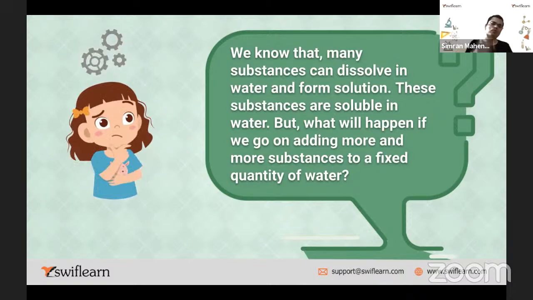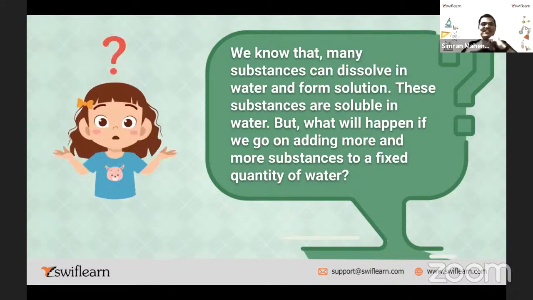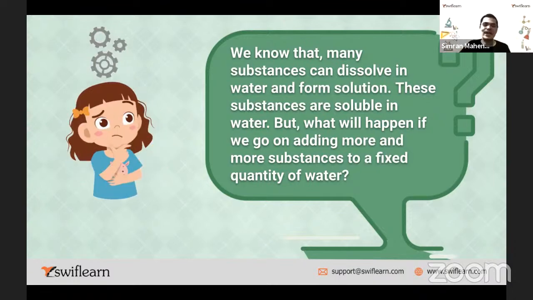Take a teaspoon of salt, maybe 10 grams, and add it. It gets dissolved. Yes, water can dissolve the salt. Take another spoon, keep on adding. And let's say you added half a kg of salt. Where is the water now? Water is invisible, water has gone, right? So you're adding 500 grams of salt into how much? 120 ml of water. That is not possible because the water quantity is fixed.